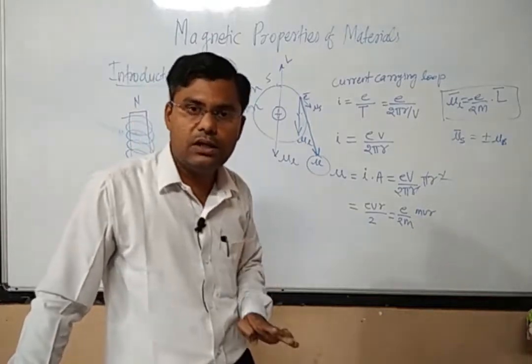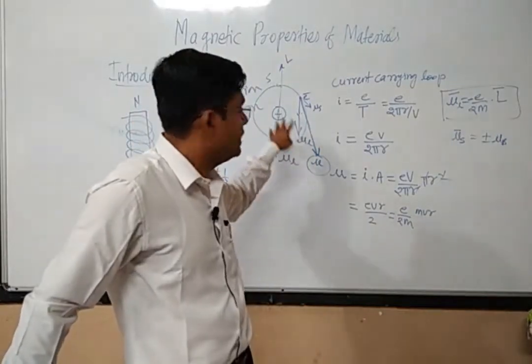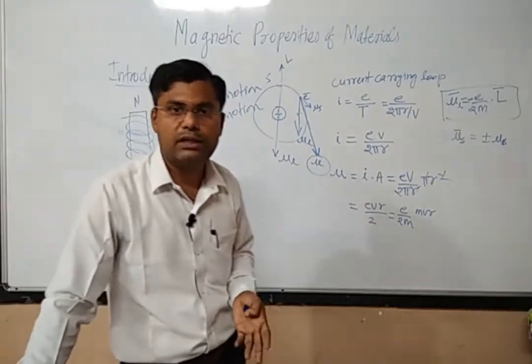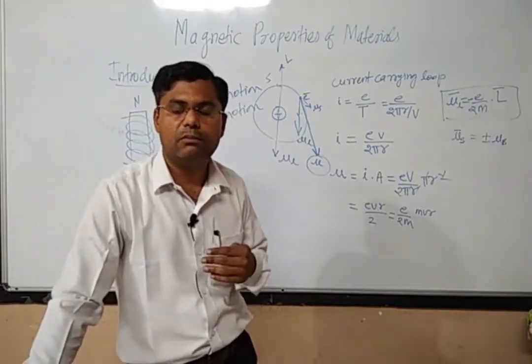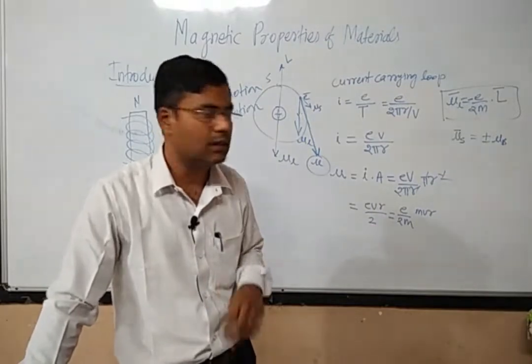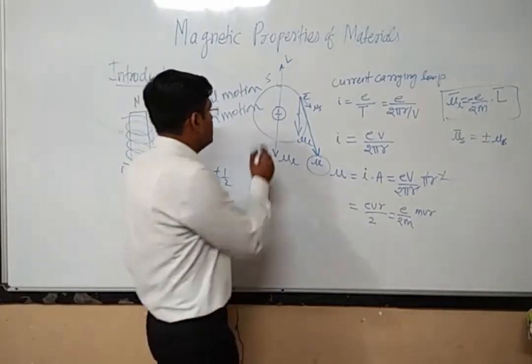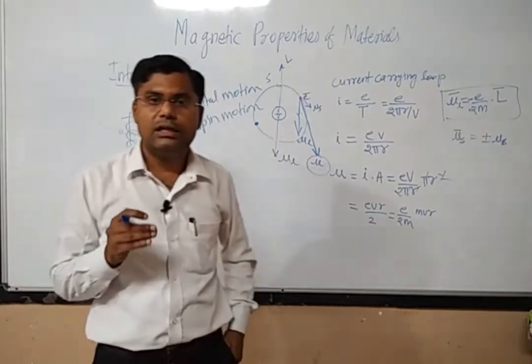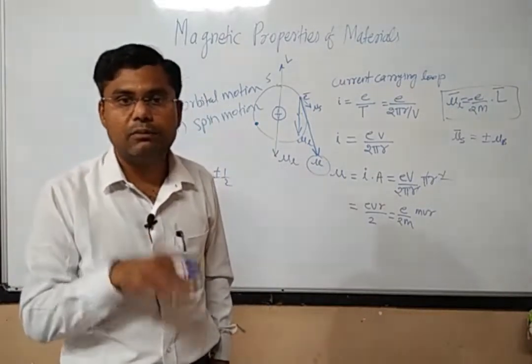Now this is good up to that if there is a single electron in an atom, but any atom will have so many electrons. That depends on the nature of the atom. The number of electrons will go on increasing or decreasing. Now if there exist two electrons, what will happen? The question will be whether the other electron is in the same orbit or not.